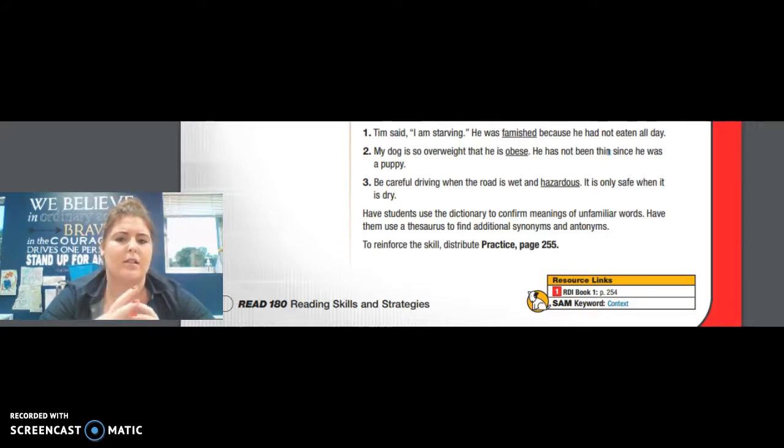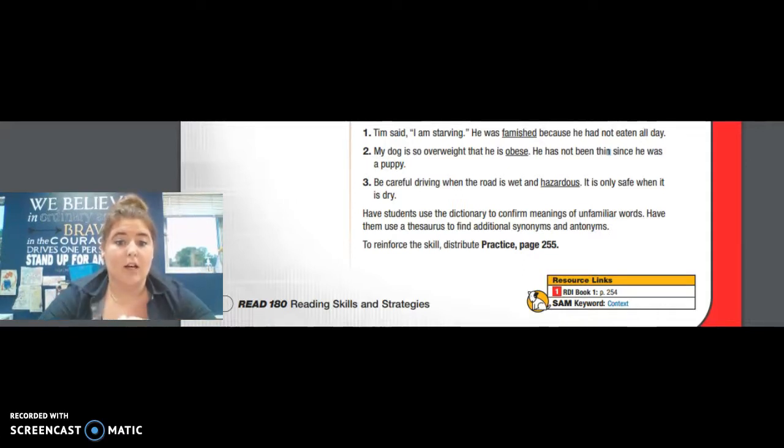So I'm wondering if obese must be overweight as well. But it's so overweight. So I'm going to guess that it's extremely overweight. So my dog is so overweight that he is extremely overweight. Sounds kind of redundant, like we're using the word too much, but I'm going to guess that obese means extremely overweight. So I know overweight is a synonym, and thin, he has not been thin, must be its antonym. So I would write that down for my synonym and antonym. So that's one way I would do it.